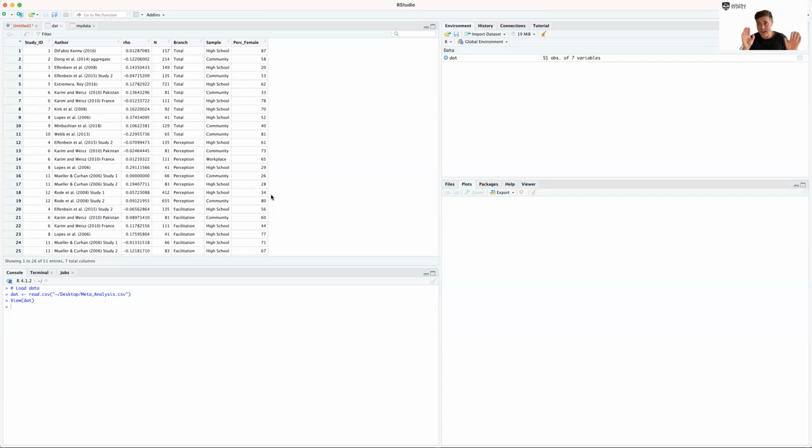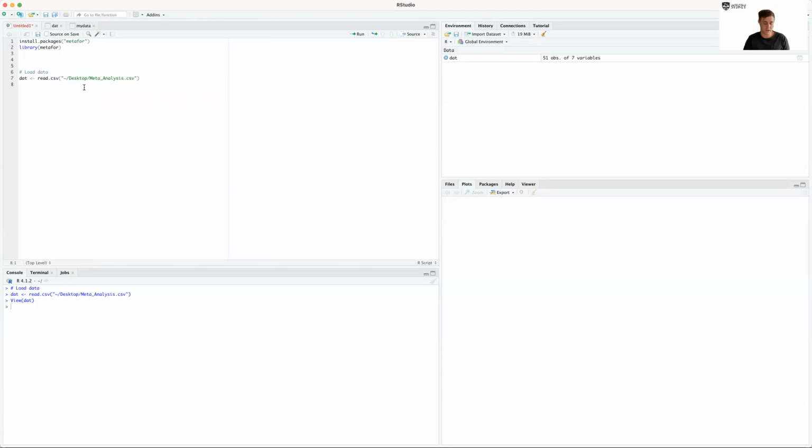You can actually meta-analyze anything. They should all be comparable, since you're putting them into the same analysis. But other than that, you can meta-analyze anything. So let's do our first meta-analysis.